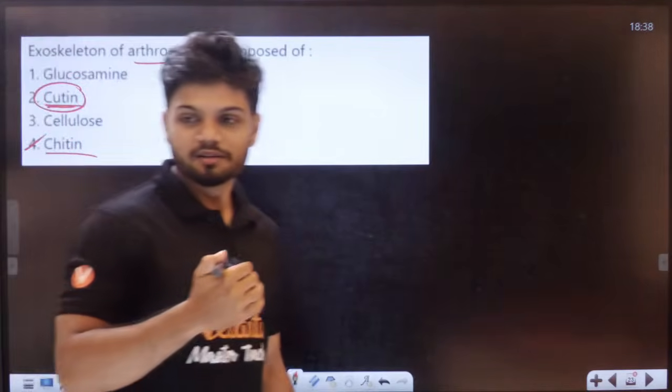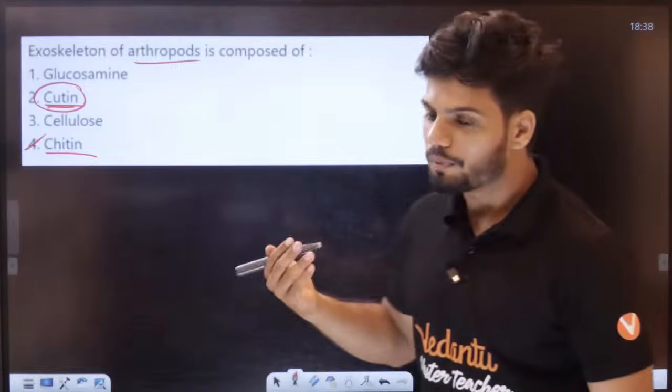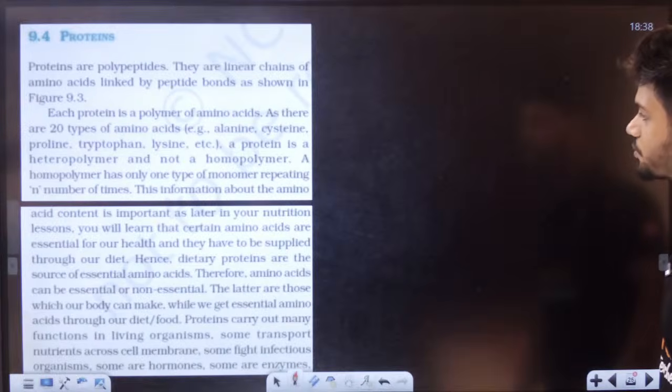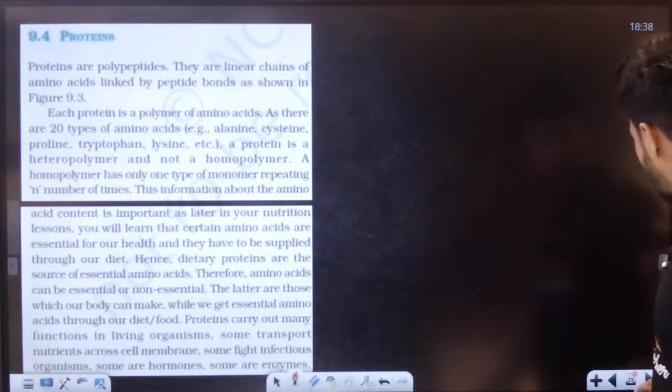So when you're in a hurry, please don't go for cutin or chitin. Just go for chitin. Okay, students, now with that, we come to the end of